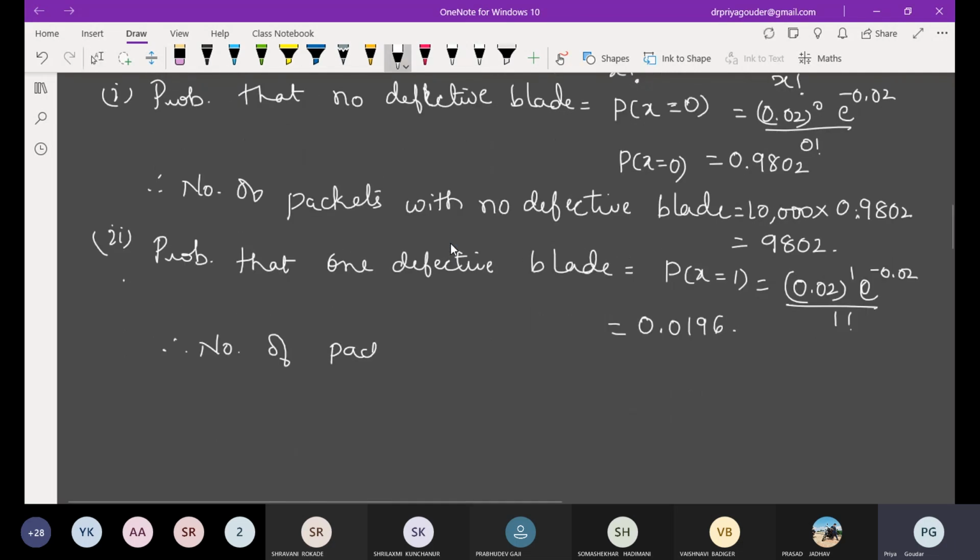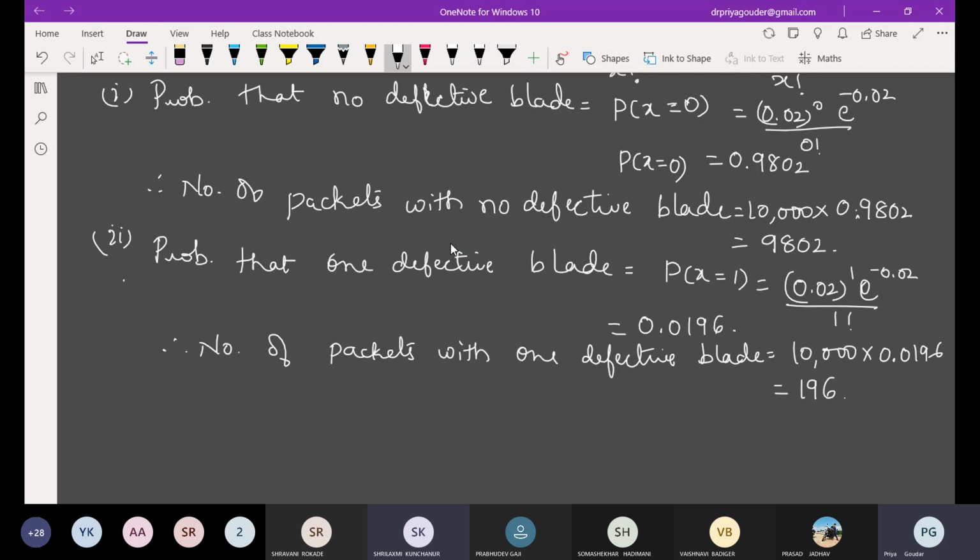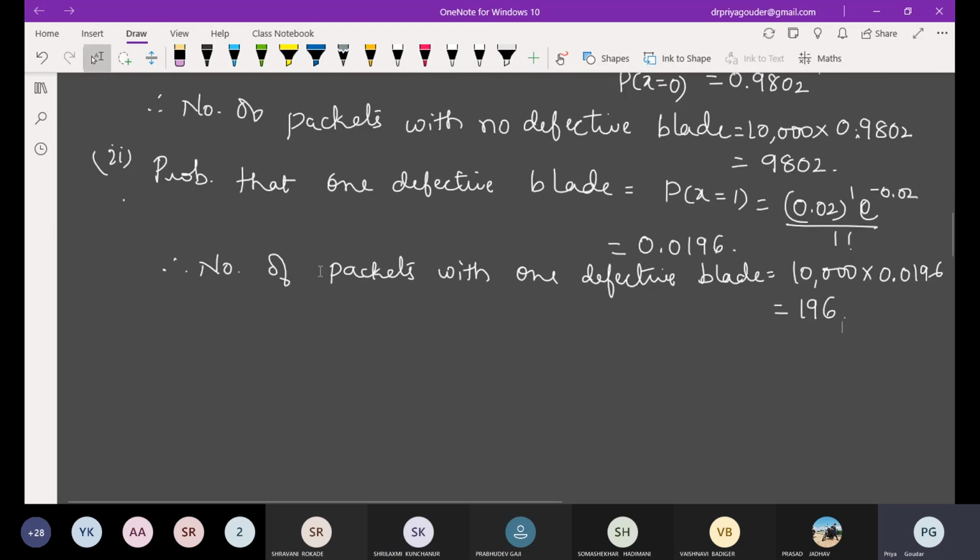So number of packets with one defective blade will be again 10,000 multiplied with 0.0196. How many will you get? 196. So 196 packets out of 10,000 have one defective blade, approximately.